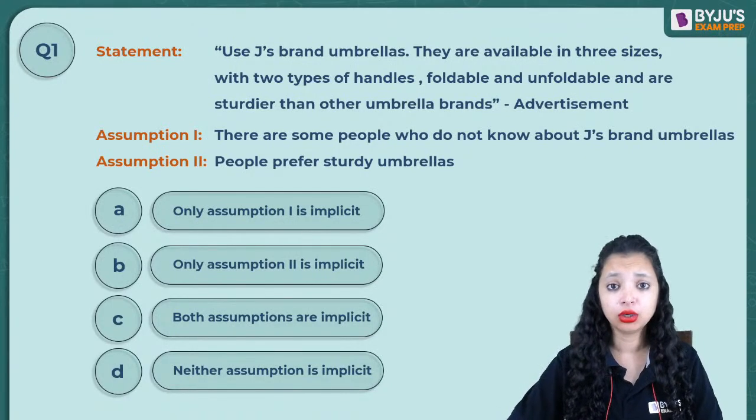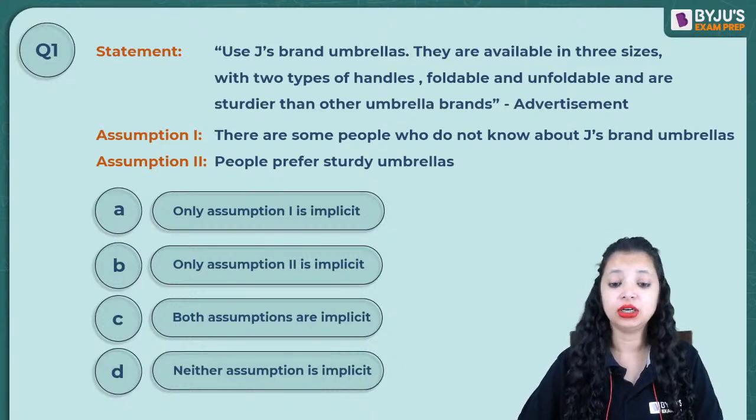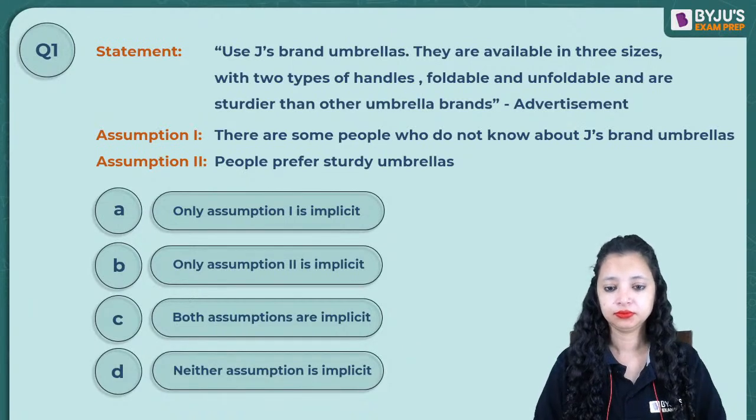You may be wrong, you may be right, do not worry. Just give this a try. What's your answer?